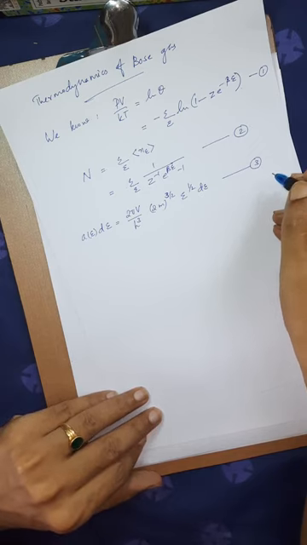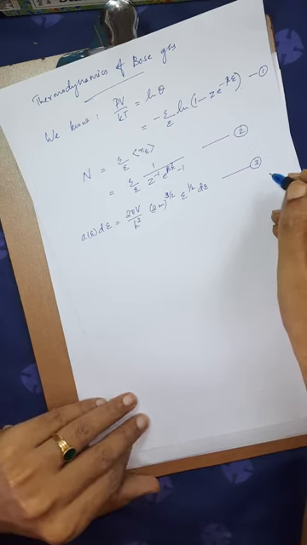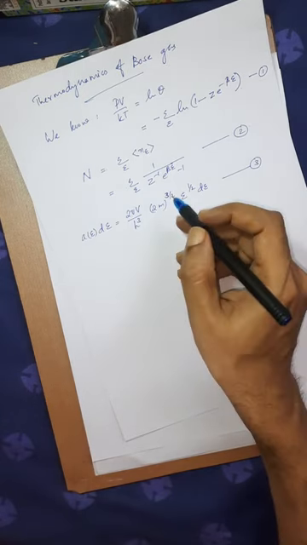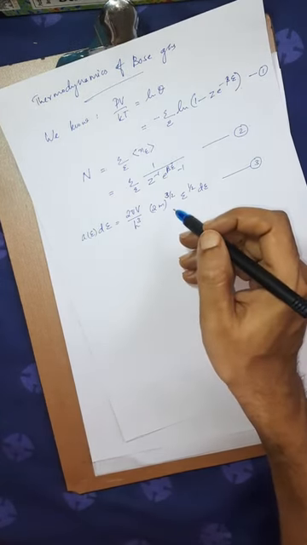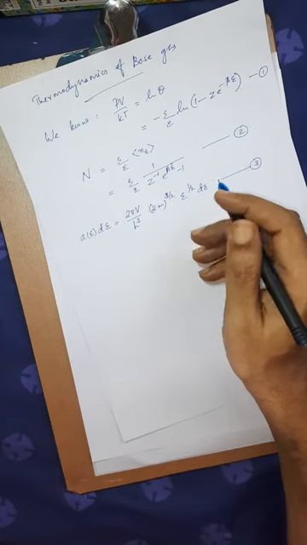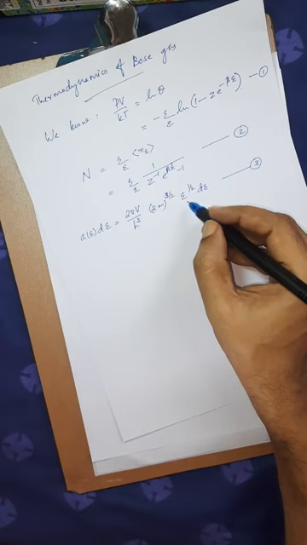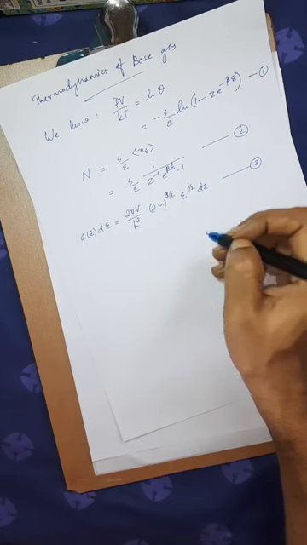Here we have a slight problem, because in the case of a Bose gas, for that matter even for the Fermi-Dirac case, what will be the value of A(E) when E is equal to 0?